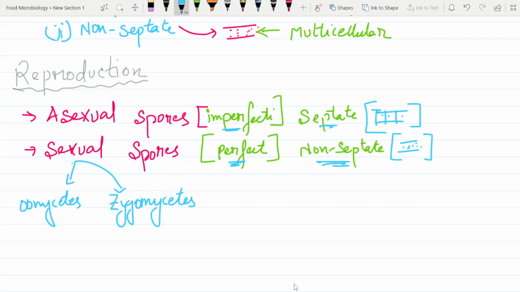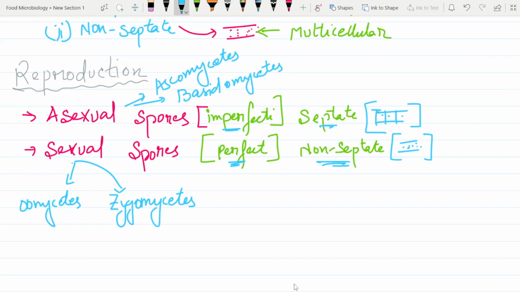Talking about asexual spores, we have ascomycetes and basidiomycetes. Please forgive me for making it rough because I want to explain it in the simplest way. So the sexual spores are oomycetes and zygomycetes. But ascomycetes and basidiomycetes have asexual spores.